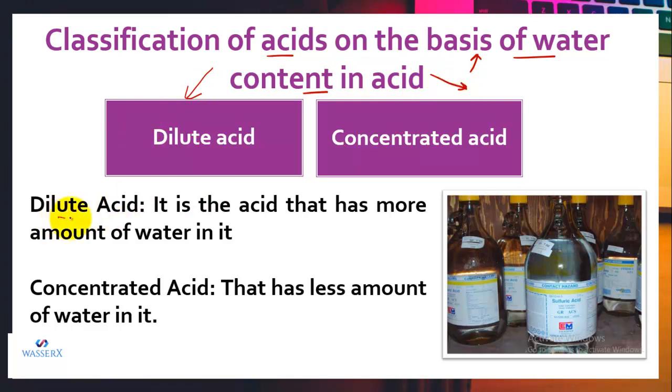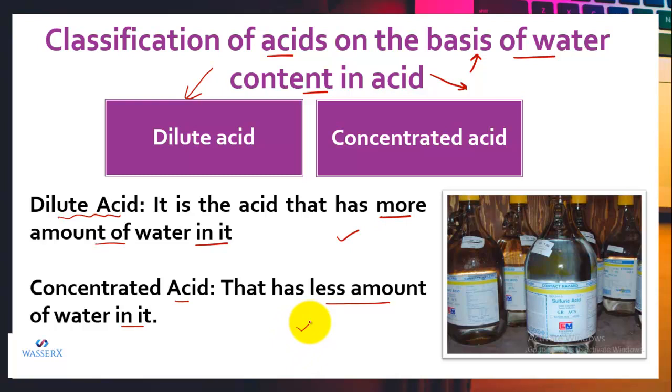A dilute acid is one which possesses more water in it, and a concentrated acid is one which possesses less water in it. This actually depends on us, on how we are forming an acid. If we are adding extra water to it, it will form a dilute acid, and if we are adding less water, then it is regarded as a concentrated acid.